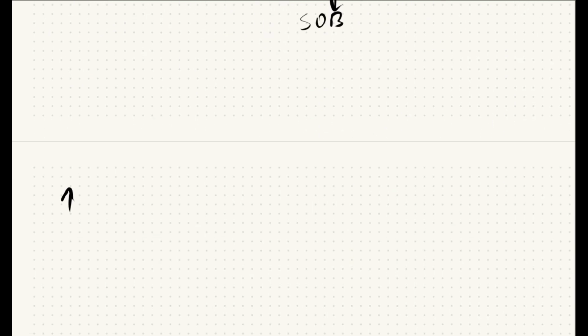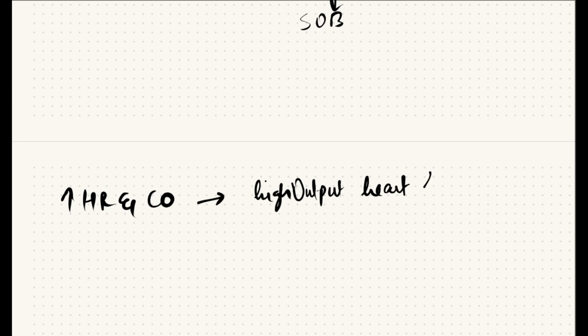And also there is increase in heart rate and increase in cardiac output, so there is tachycardia. This is helpful initially to meet the oxygen demand, but over time can lead to high output heart failure. The heart becomes less efficient to meet the oxygen need during exercise, and this even increases the shortness of breath and fatigue.